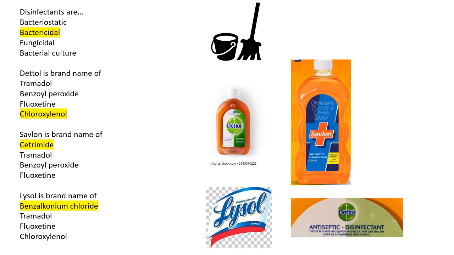Then Dettol, Savlon, Lysol are the commercial products which are available in the market and we use them in our day-to-day life, right? So Dettol is a brand name of which disinfectant? Dettol has chloroxylenol, and you can see here it is an antiseptic and disinfectant. In case of Savlon, Savlon is a brand name of cetrimide. You can see in the given image here the contents are written. So if you have an option of chlorhexidine and cetrimide, then you have to tick mark that particular option.